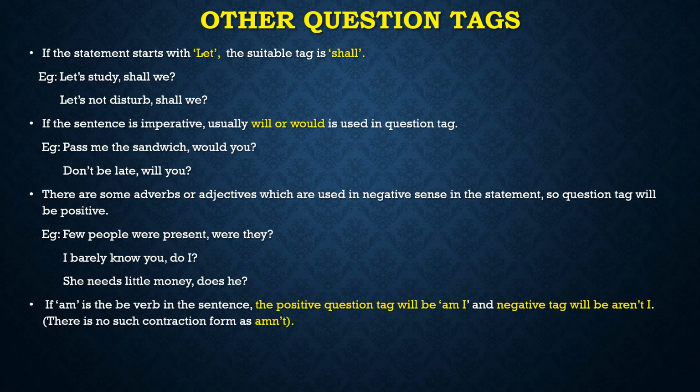So we have to use shall. Shall we? Let's not disturb. Shall we? Here nothing is like that. You have to put positive or negative according to the sentence. We generally use positive tag only.